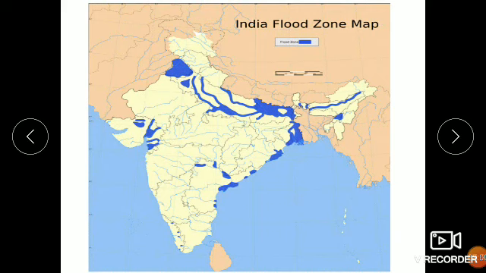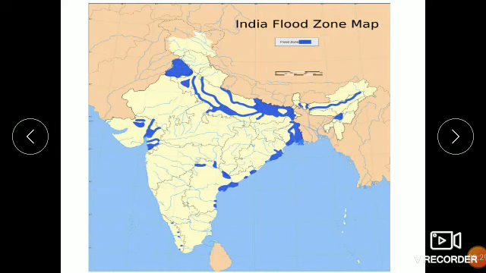Now what happened? All the Himalayan rivers flow in the east direction and they meet the Bay of Bengal, except Sindhu, that is the Indus river, which flows towards the west and meets the Arabian Sea. All other rivers flow towards the east and meet the Bay of Bengal.